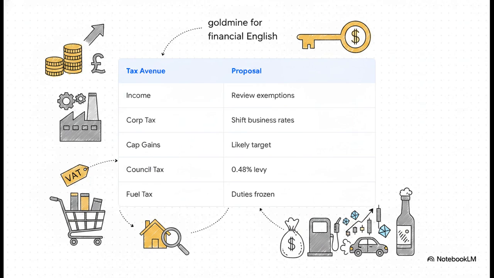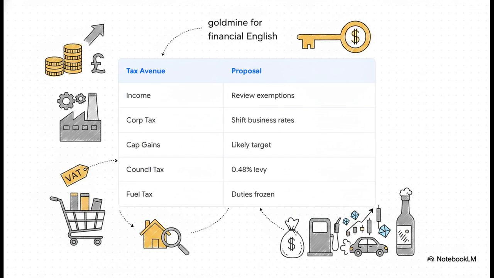This is a great time for a quick vocabulary builder session because this slide is packed with advanced financial terms. First, income and VAT thresholds are frozen. A threshold is the starting level at which something happens. So a tax threshold is the income amount where you begin paying tax.